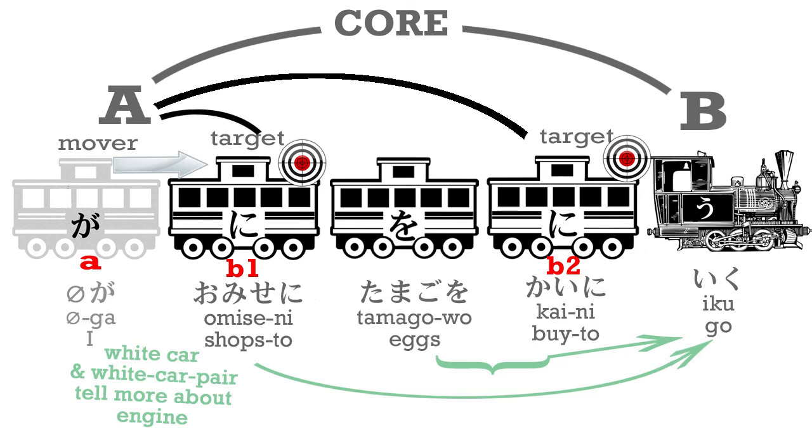And buying eggs is the reason for our going. So that's the emotional target, the volitional target. A more subtle kind of target than the physical place we're going to, but still a target. And it's possible to have 2 targets in the same sentence, both marked by ni, and that's exactly what we're doing here. So ni gives us the target of an action in the most literal sense, and also the volitional target, the actual aim of our action.